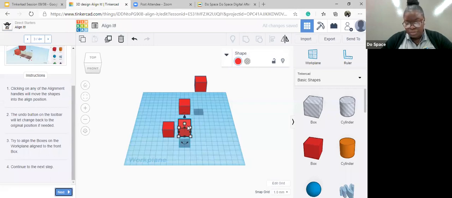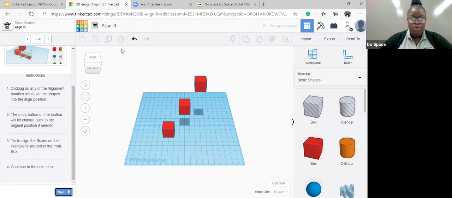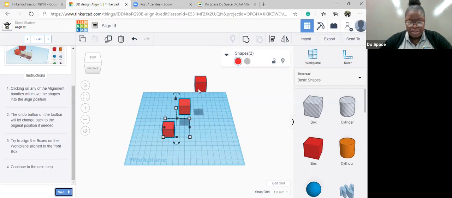If you're trying to delete a box, just click on it and press the backspace button on your keyboard and that would do the job. Or you can just click on the delete at the top on your taskbar. So I'm going to hold down the shift key and select, and select, and select. And I would hold down the align key and see which one does it for me.